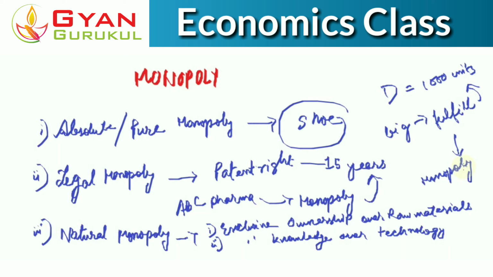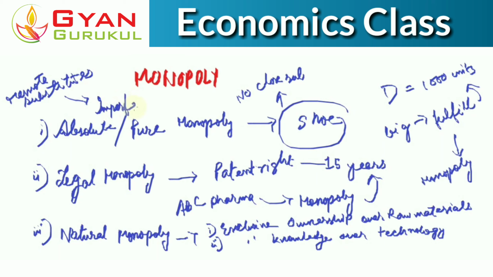Okay, see, in case of absolute monopoly we know that there is no close substitute. Okay, but sometimes it may happen that there are some remote substitutes available in the market. In that case, the particular firm will enjoy monopoly, no doubt they will enjoy monopoly, but we call it an imperfect monopoly, right? We call it an imperfect monopoly when there are some products which are remote substitutes to this particular product sold by the monopoly. Okay, in that case we call it an imperfect monopoly.